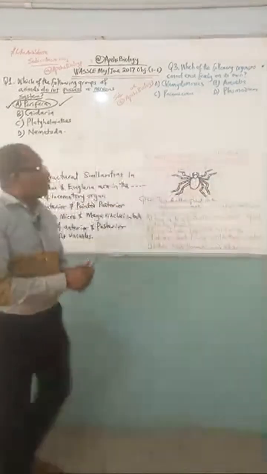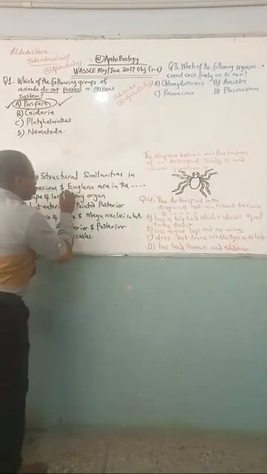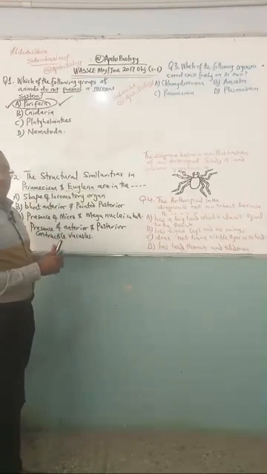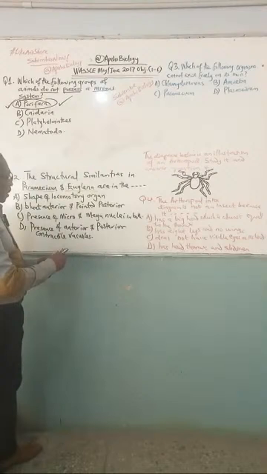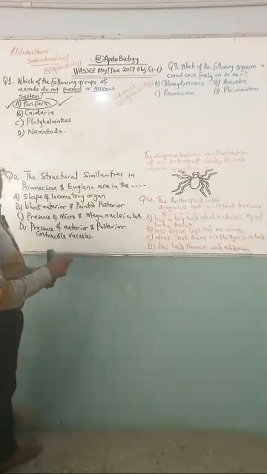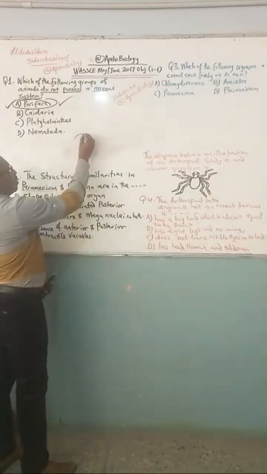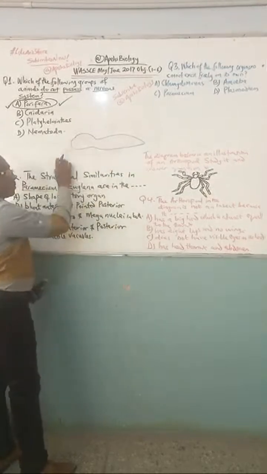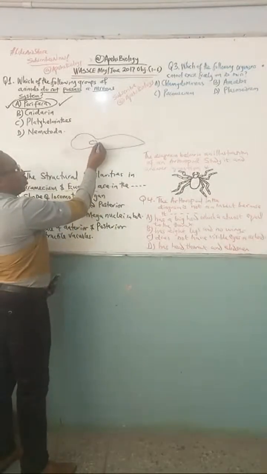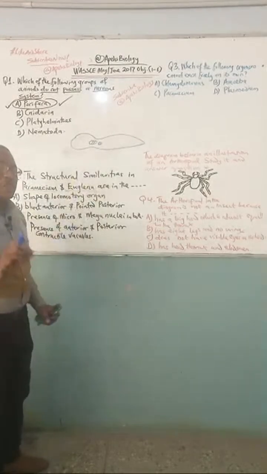Remember, I told you, if you don't know the drawing of Paramecium, neither do you know the drawing of Euglena and their structure, you cannot answer this question. So what do we do? As a reminder to some of us that may have studied Paramecium, Paramecium is that organism that is unicellular, that is slipper shaped, that I presented one time. It is slipper shaped. It has two nuclei. The plural of nucleus is nuclei.